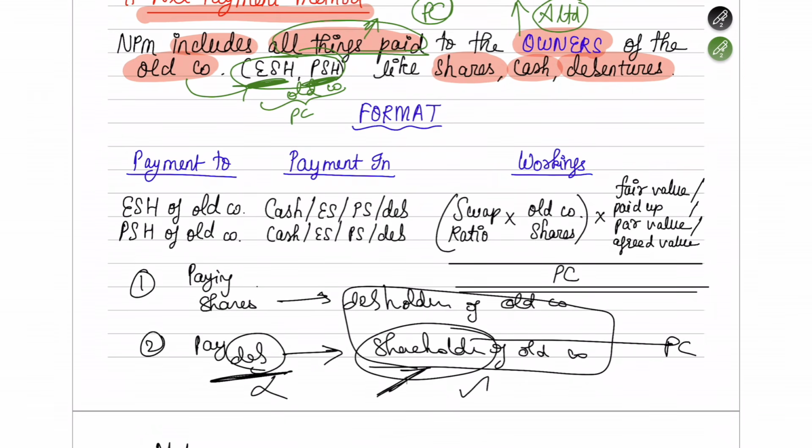So what matters here is to whom you're paying, and here you're paying to the shareholder. Where above you're paying it to the debenture holders in the form of shares. Here that shares does not matter. Here the matter is whom you're paying, which is debenture holders. So this will not be considered under PC. I hope you understood this clearly.